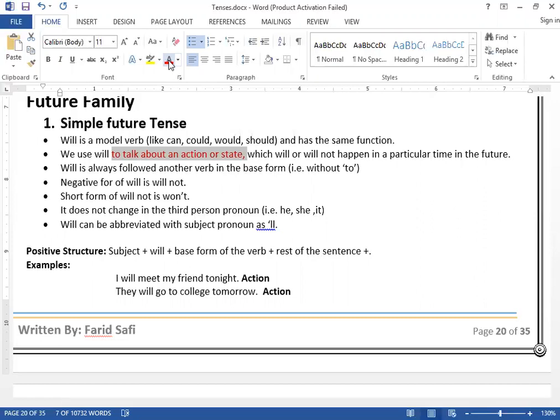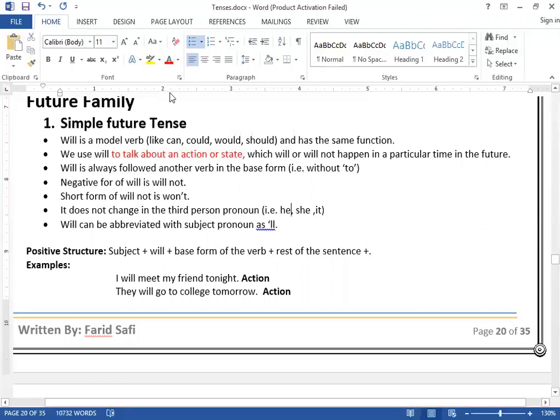In this case, we use will. Whenever it comes to the future, we use the auxiliary verb will. If you remember, in simple past, the auxiliary verb we use was did. And in simple present, do and does. In the future, the way we use did with all subjects in simple past, and do with plural subjects in simple present, and does with singular subjects, now we use auxiliary will with all subjects, clear? With all types of subjects.